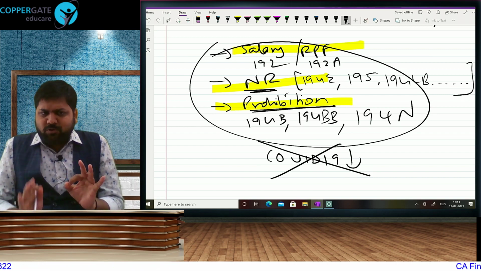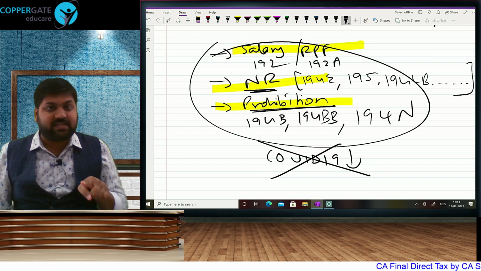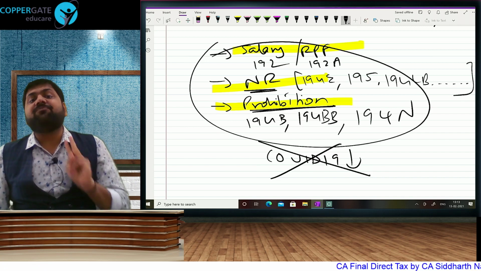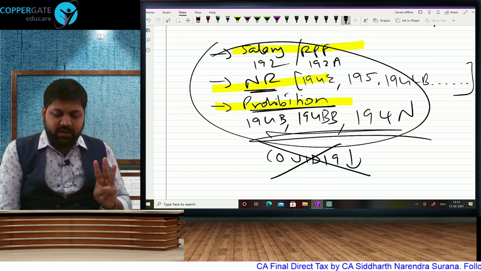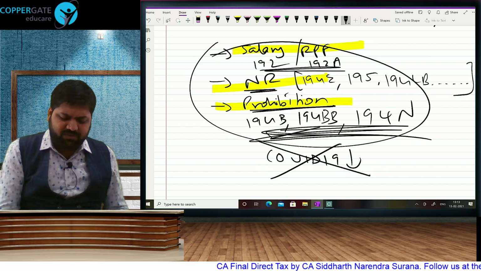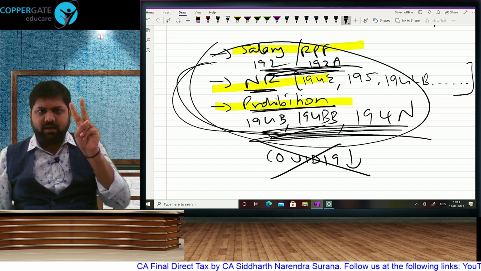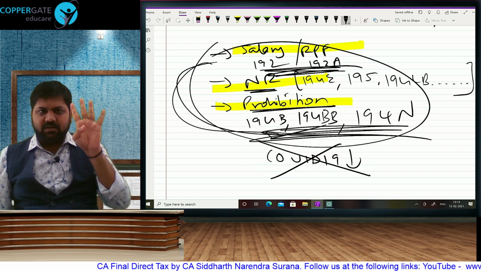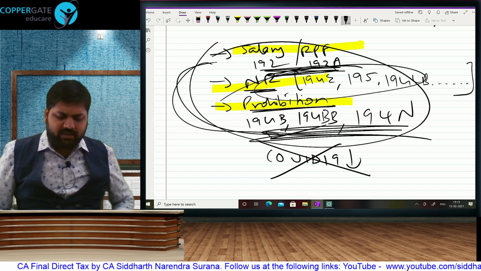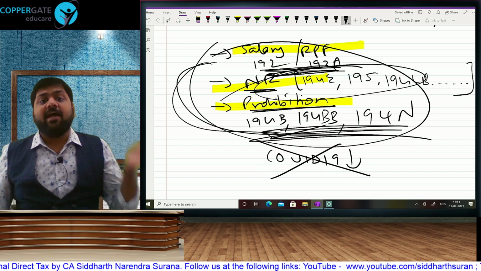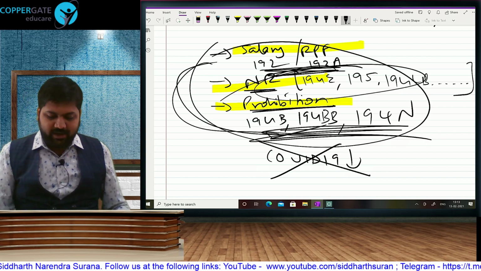So all you are required to remember is 3 occasions where COVID reduction won't apply. Any section which has got relation with salary, like salary RPF, any section which is related to non-resident, and any section which is prohibition. In salary there are only 2, in prohibition there are only 3. So these 5: 2 of salary, 192, 192A, 3 of prohibition, casual winnings, lottery, horse races, and withdrawal of cash from bank account, and anything related to non-resident. In these provisions reduction won't apply. Everywhere else, for example, 194A, 194J, reduction will apply, but from 14th May. So that is how you can learn.